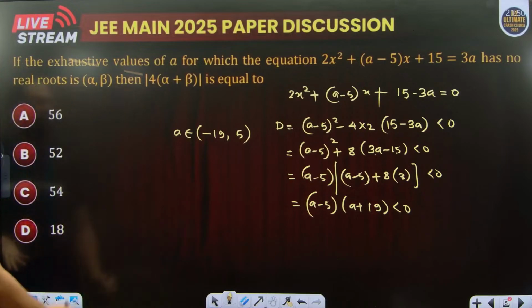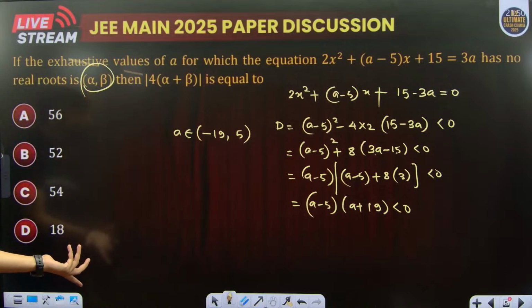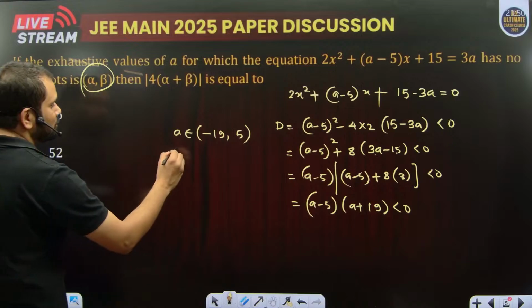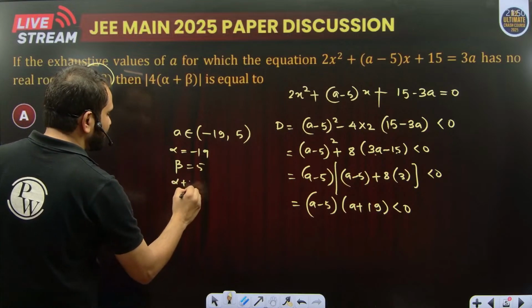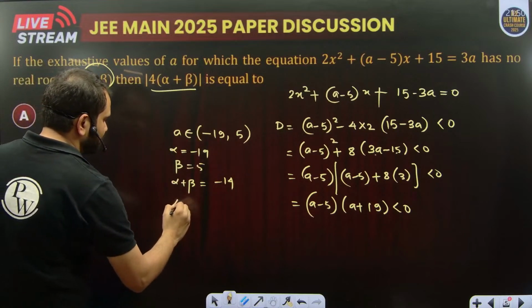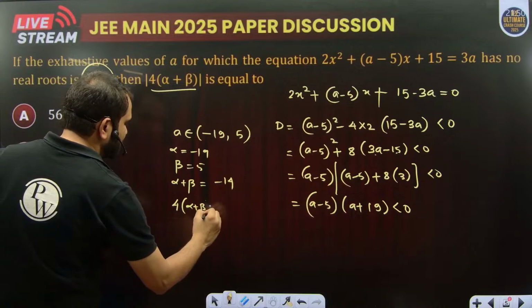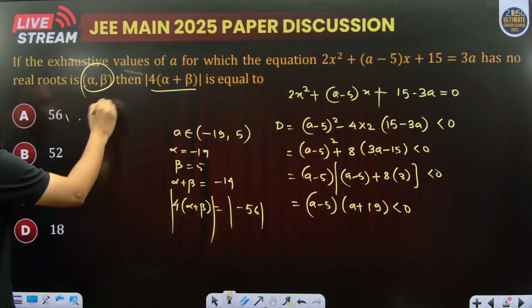So the value of A is given as belonging to alpha and beta. So alpha is equal to minus 19 and beta is equal to 5. So what is alpha plus beta? Minus 14. And what is 4 times alpha and beta? Minus 56, and the mod of this quantity is option number A.